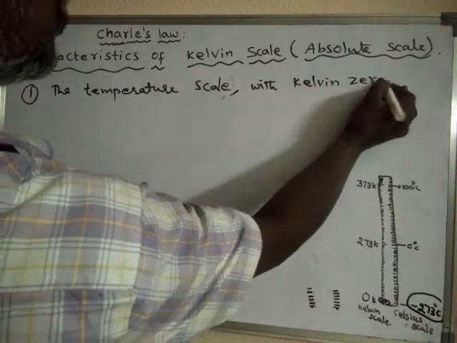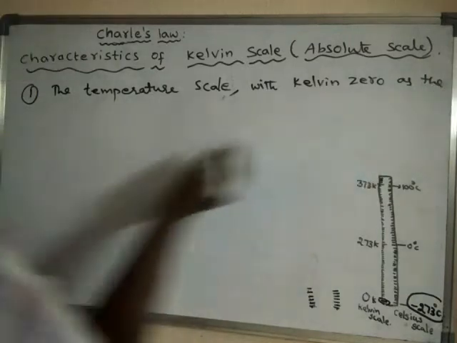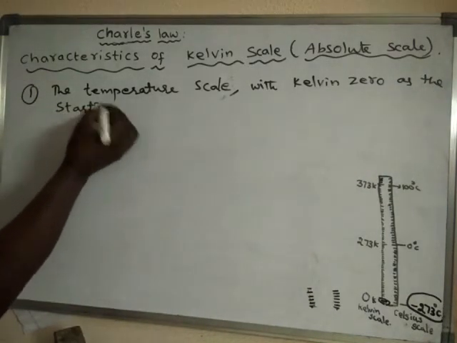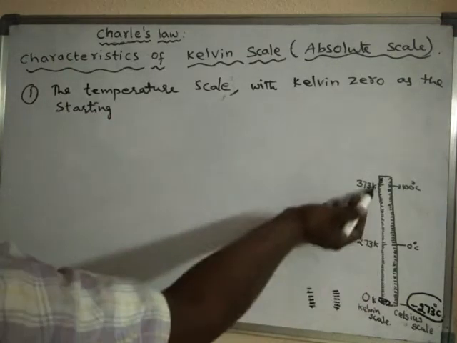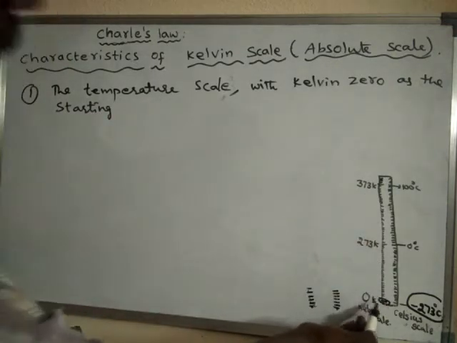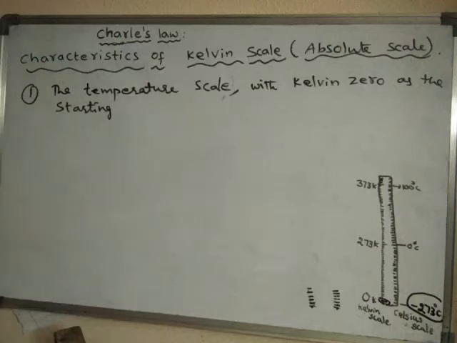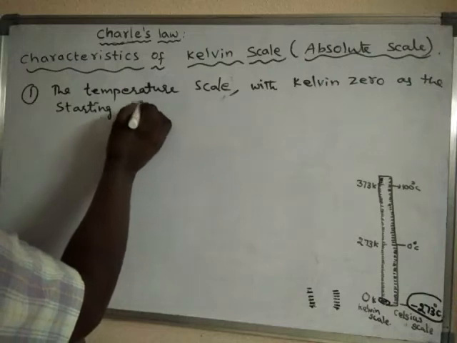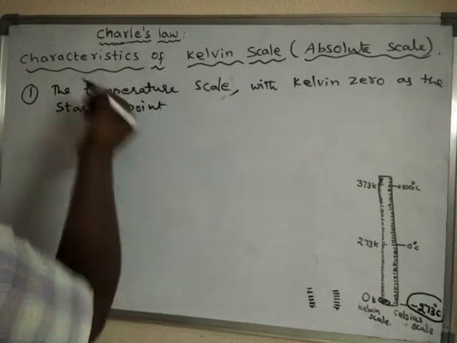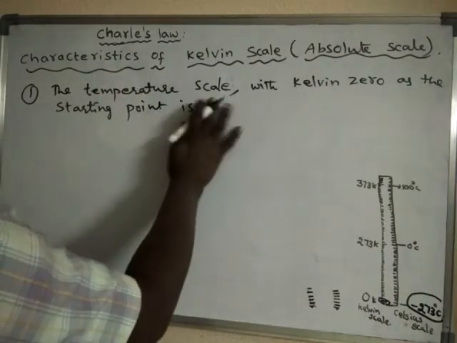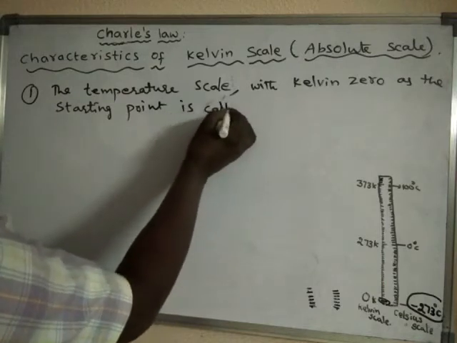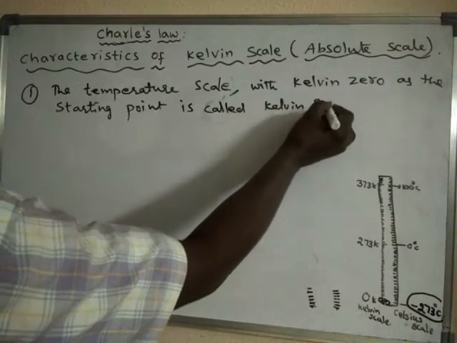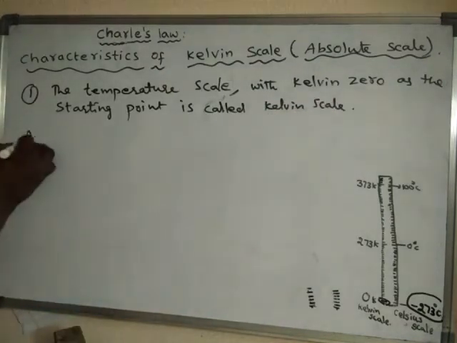The temperature scale with Kelvin 0 as the starting point is called the Kelvin scale, or the absolute scale. So this is the first characteristic.